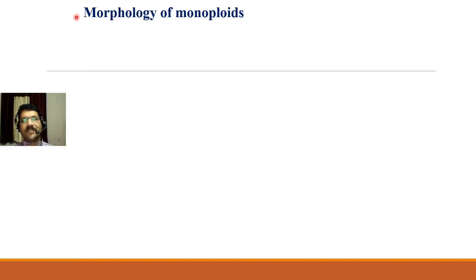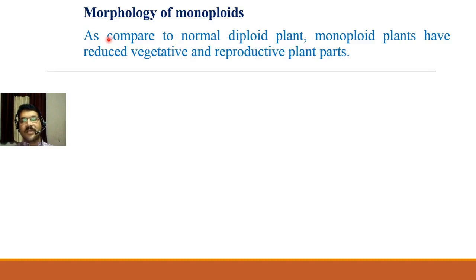What is the difference between a normal diploid plant and monoploids? How are these monoploids morphologically different? As compared to normal diploid plants, monoploid plants have reduced vegetative and reproductive plant parts, because there is only one set of chromosomes in monoploids, but diploids have two sets of chromosomes.